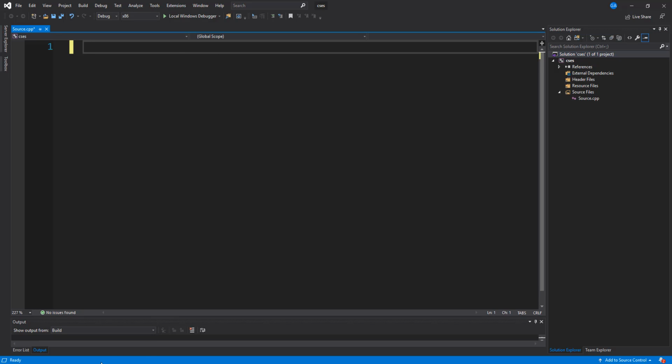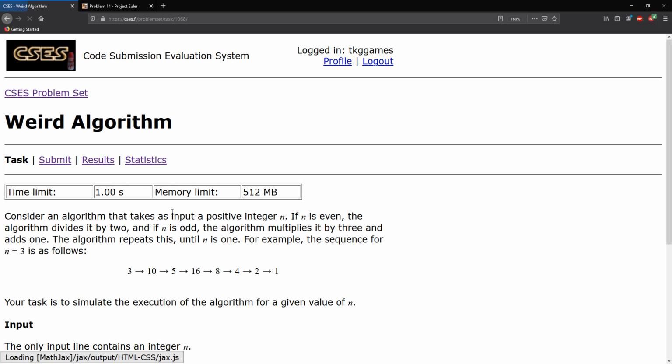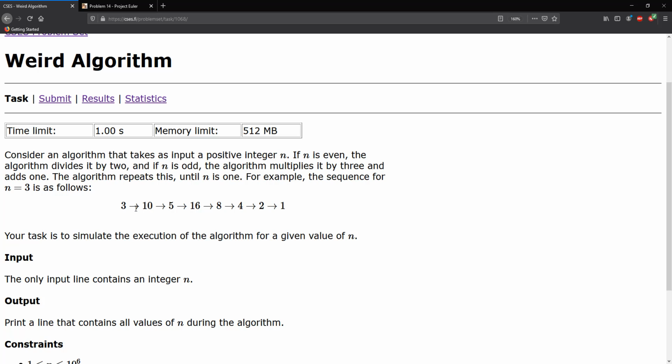So for this problem, what we need to do is that if the number is actually even, then we have to divide the number by 2, and if it's odd, we have to multiply the number by 3 plus 1. So if we actually follow this, we can see that 3 is actually odd, so we multiply 3 by 3 plus 1, that gives us 10. We divide 10 by 2, that gives us 5. We multiply 5 by 3 plus 1, that gives us 16. We divide 16 by 2, that gives us 8. 8 by 2 gives us 4. 4 by 2, that gives us 2. 2 by 2, that gives us 1.